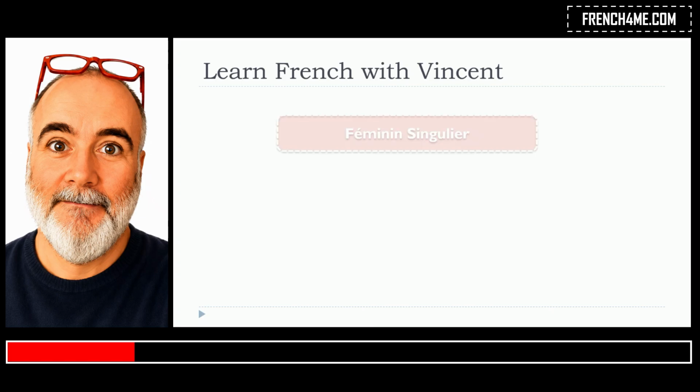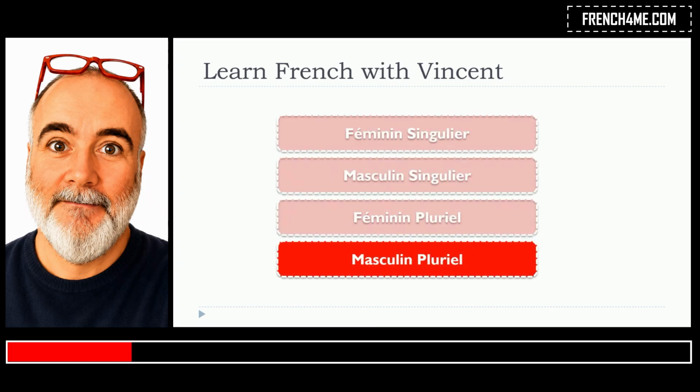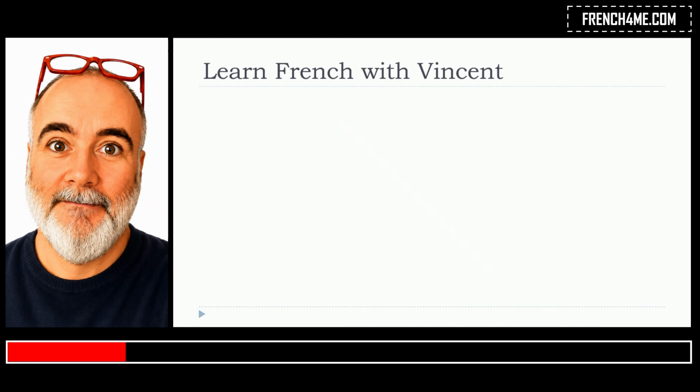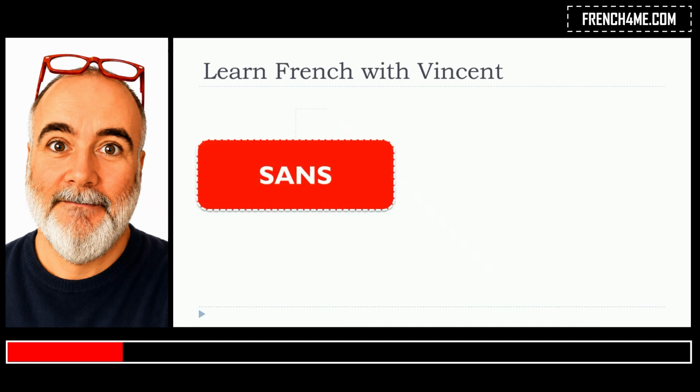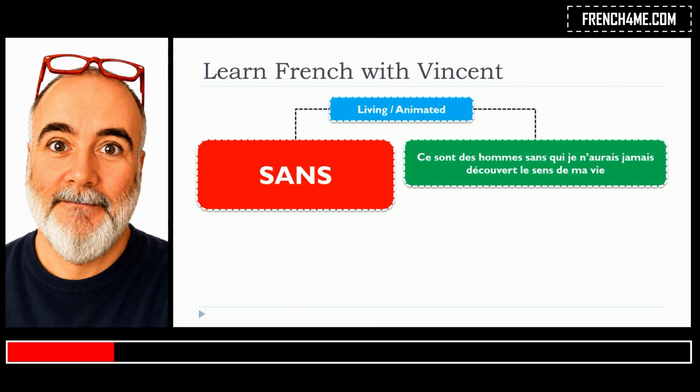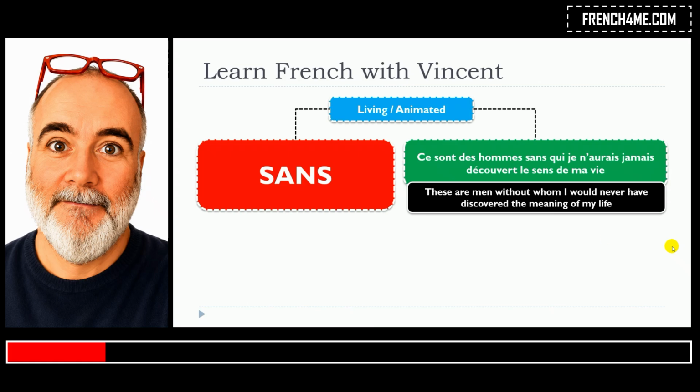And we will finish with the masculine plural form, le masculin pluriel. Sans, living or animated, ce sont des hommes sans qui je n'aurais jamais découvert le sens de ma vie.